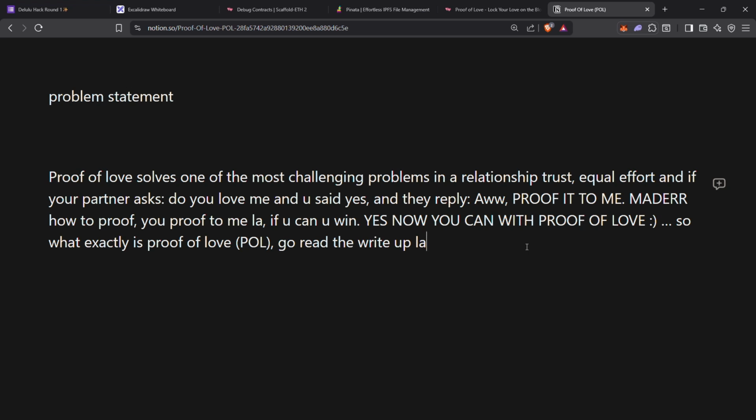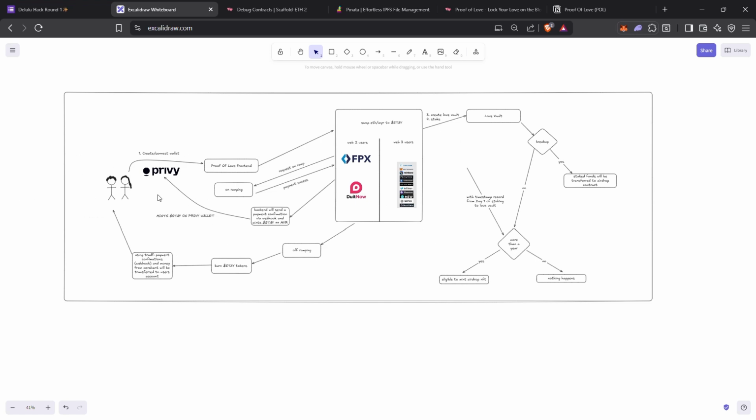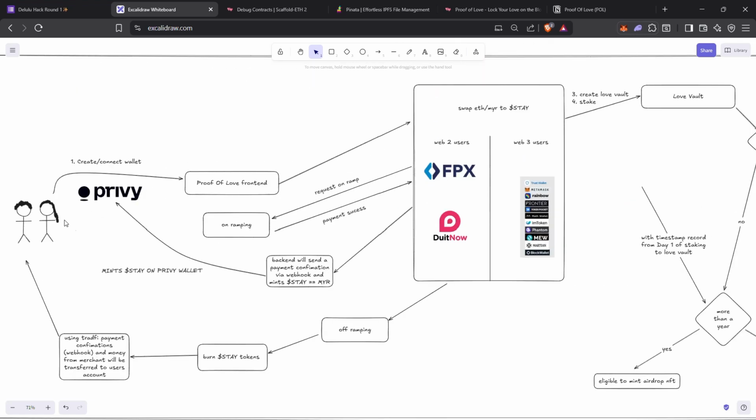For a very detailed write-up, we'll put it in the Google Form. But essentially it works like this. All right, let me yap a bit. This couple goes to our app, and then you can connect your wallet using Privy, or Privy, I would call it Privy.